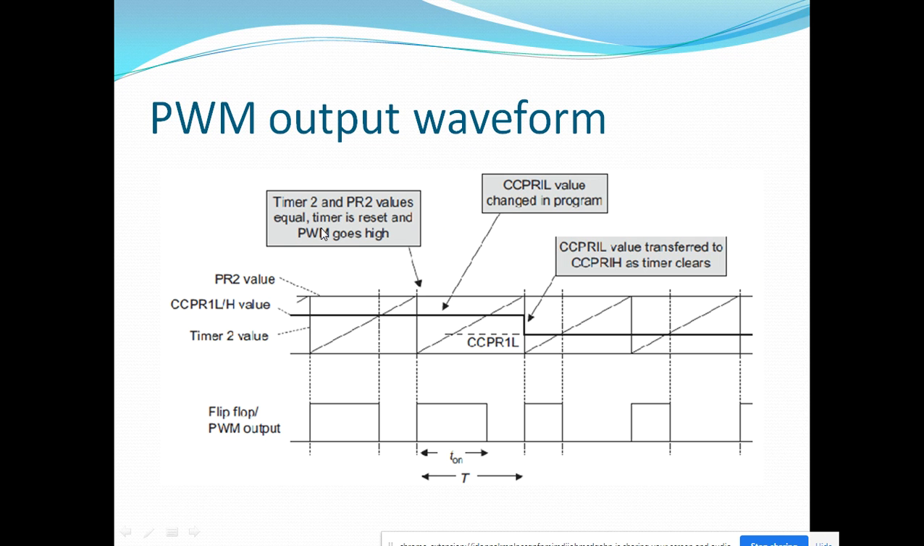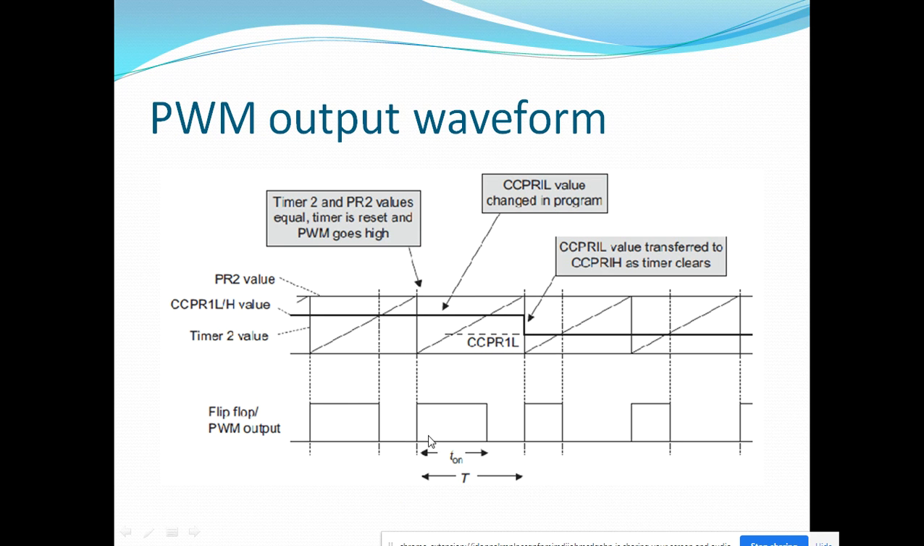When the timer 2 and PR2 values are equal, the timer resets and PWM goes high. The PWM output will go high whenever the timer 2 and PR2 values become equal. Upon comparison match, the timer will reset and set the PWM output to high. At the end of this period, the CCPR1L value will be transferred to the CCPR1H higher byte register, so that the next cycle will start. This is the total period of the pulse.